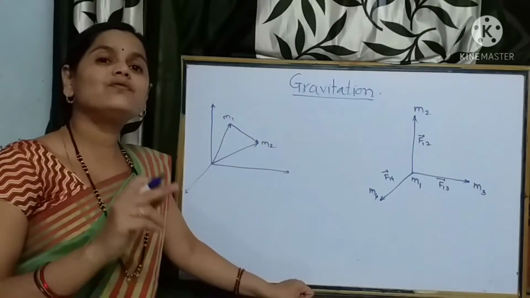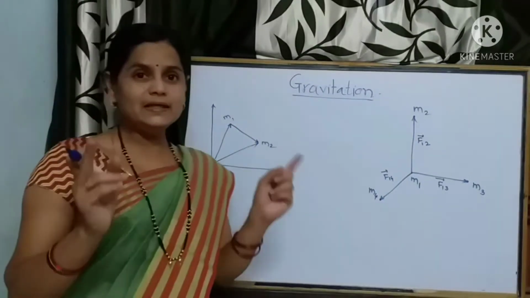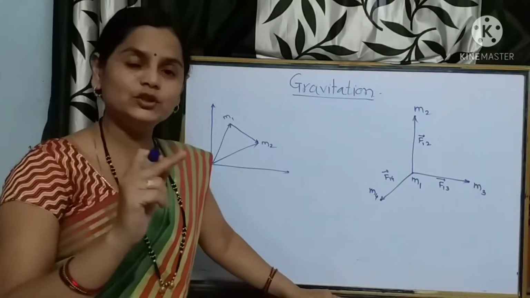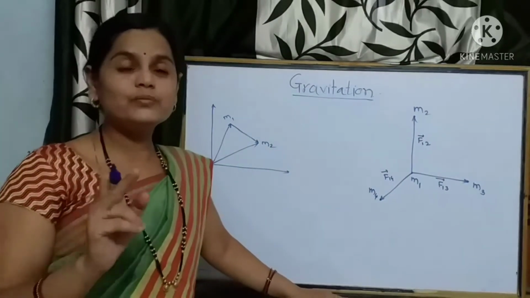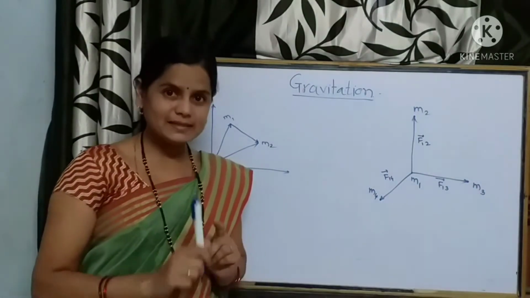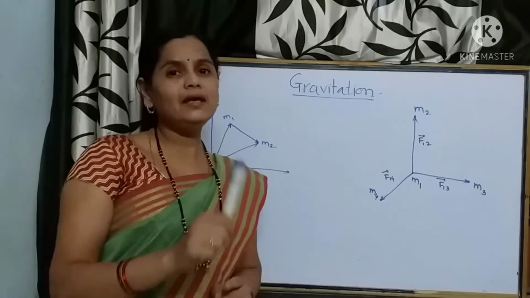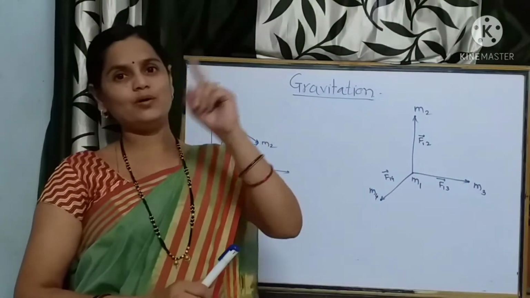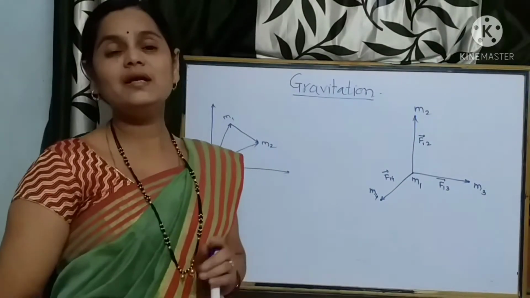Then, whenever two bodies attract each other, this force is along the line joining the two objects, and moreover the magnitude of force exerted by the first body on the second is equal to the magnitude of force exerted by the second body on the first. They are equal in magnitude and opposite in direction.